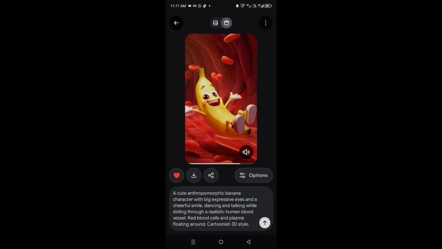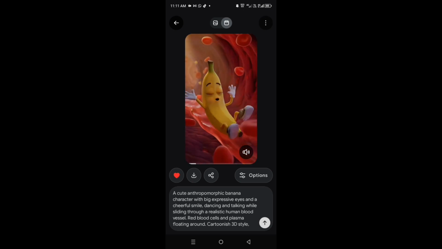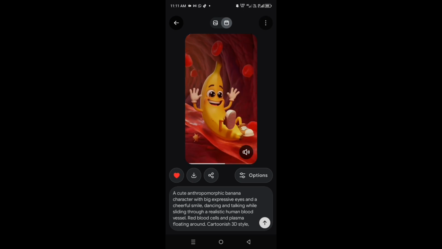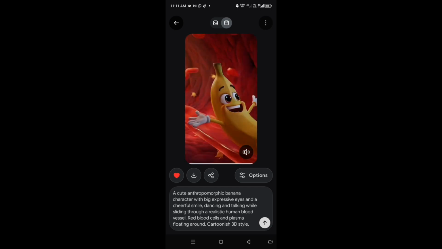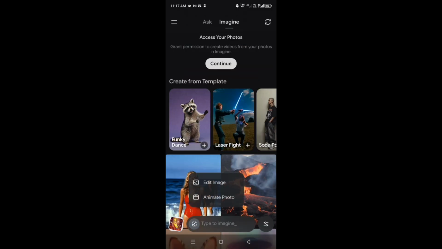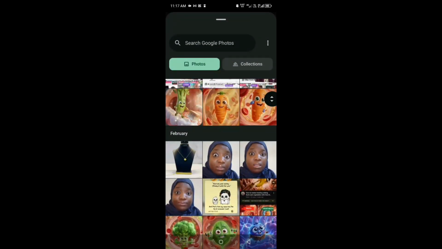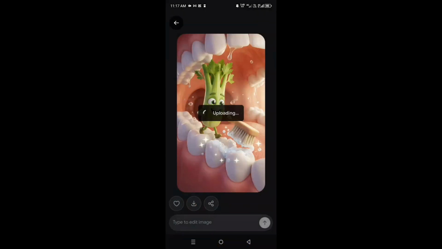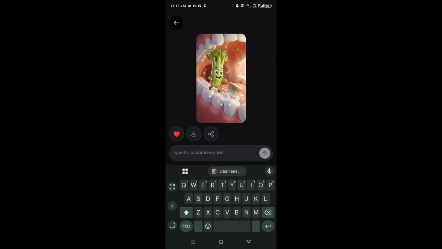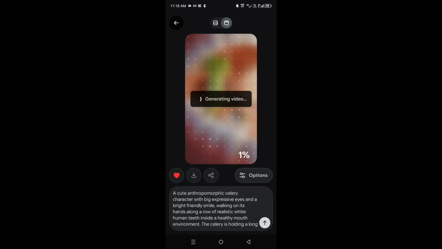So next, I'm going to bring in the next fruit character that I want Grok AI to animate for me. I'm going to click on this add image button, then I'm going to click on animate video. It will automatically take me to my gallery where I can now choose the next image I want to animate, which for me is this celery brushing the teeth. And so I'll just paste the prompt I copied from ChatGPT and then send it. You can now see that Grok AI is generating the celery video for me. All I need to do is to be patient for it to download.